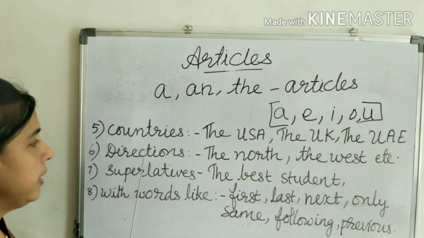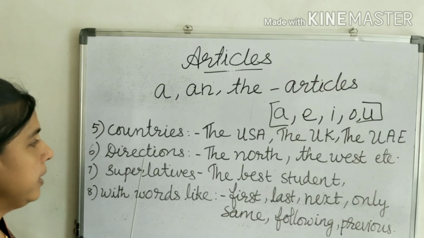There are some exceptions in using the article the. Let us see which are they. We don't use the with proper nouns like Vivekananda, Mount Everest, etc. Similarly, we don't use the with material nouns like wood, water, etc. and abstract nouns like beauty, love, etc. unless those nouns have been made particular.